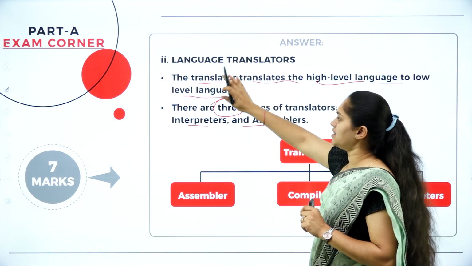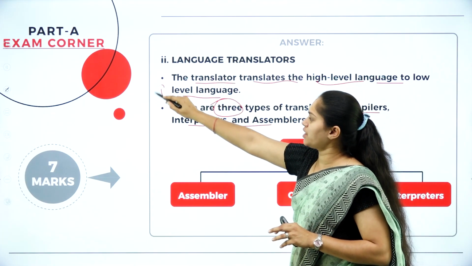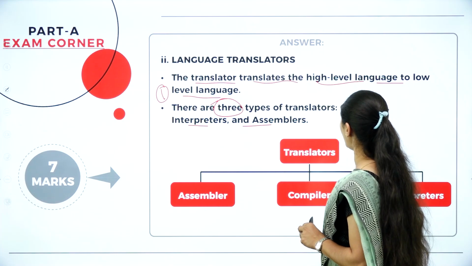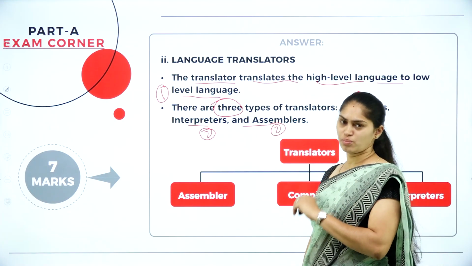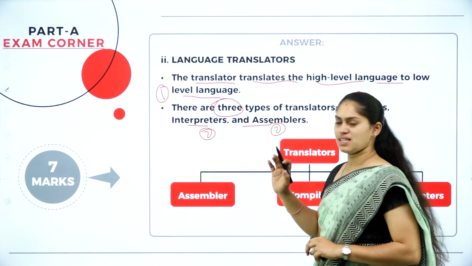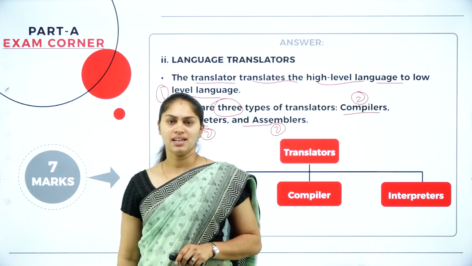So mention what is a translator. You are going to get 1 mark for that, and for the remaining compiler, assembler and interpreter, you can have a distribution like 2 plus 2 plus 2. So you can see the translator, assembler, compiler and interpreter.